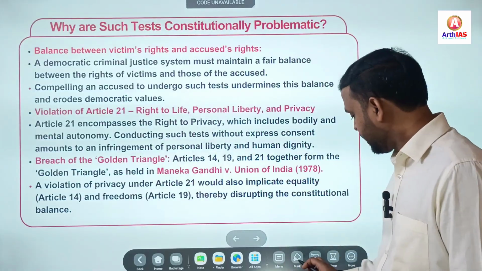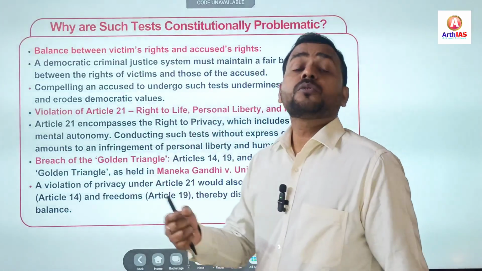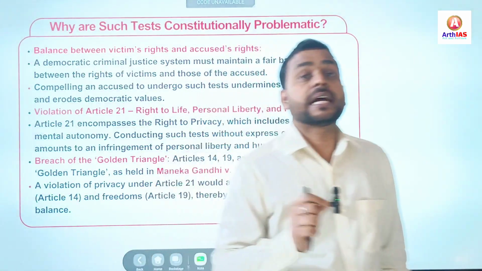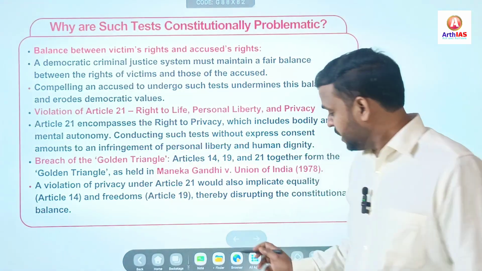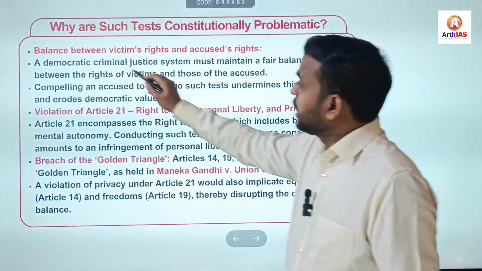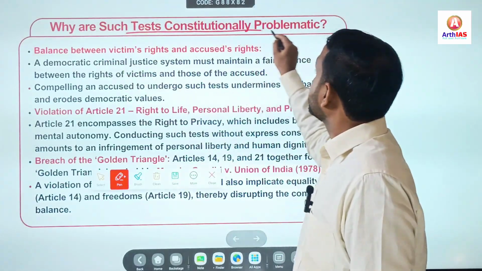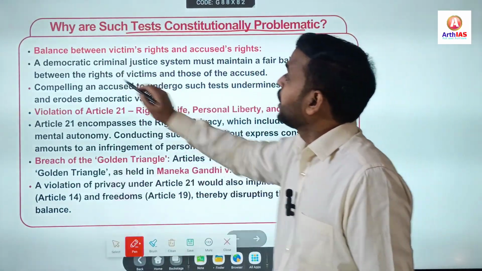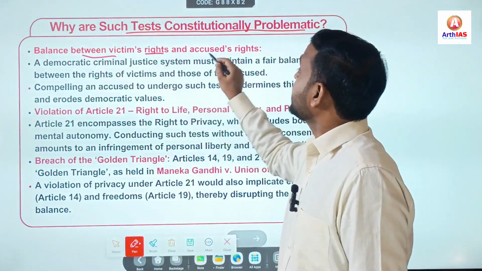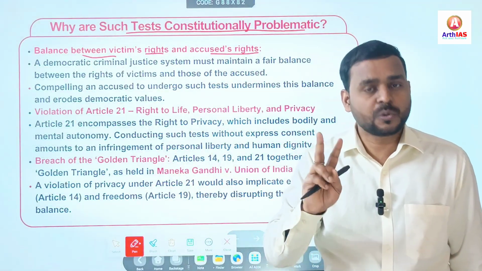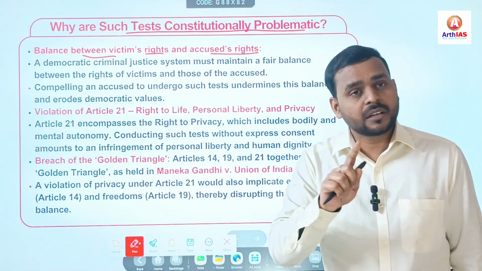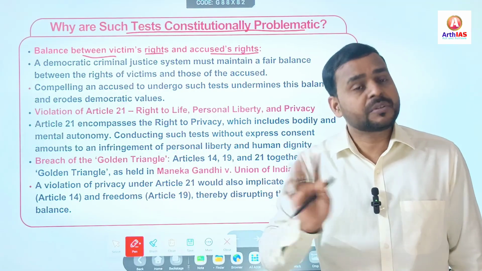Next important thing: as it is related to right to life, and right to life comes under Article 21, why are such tests constitutionally problematic? Balance between victims' rights and accused's rights. In any case, there are two parties, the accused and the victim.